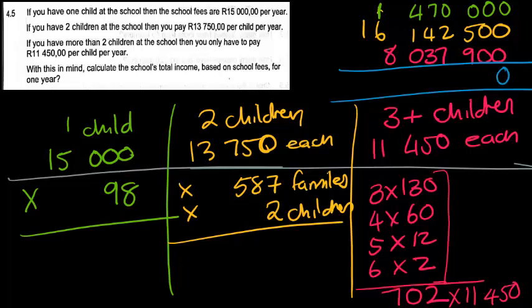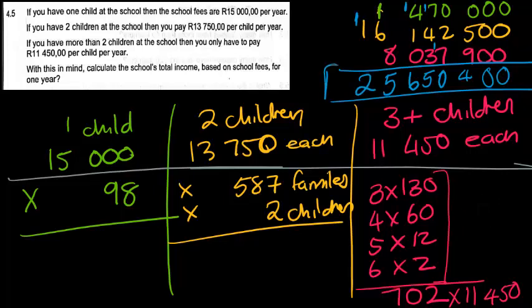So in total, how much money do all the families bring in? We add them up, so that's 0, 0. 5 and 9 gives me 14, where I carry 1. 7 and 2 is 9, plus 1 is 10, so that's 0, carry 1. 7 and 3 is 10, plus 4 is 14, plus 1 is 15, carry the 1. 4, 5, 6, don't carry anything. 8 and 6 is 14, plus 1 is 15, so 5 carry 1 and 2.